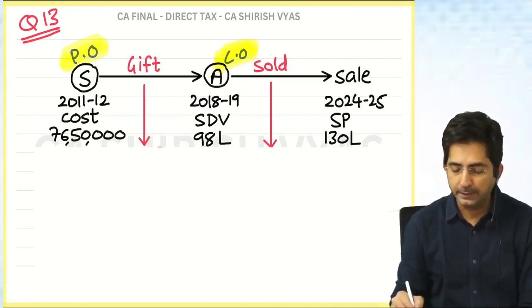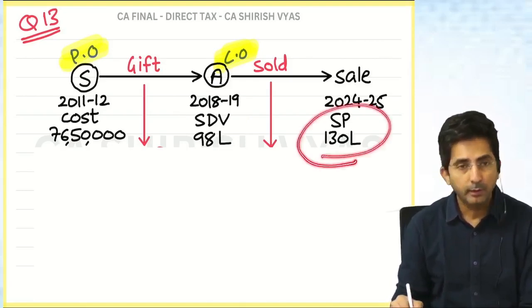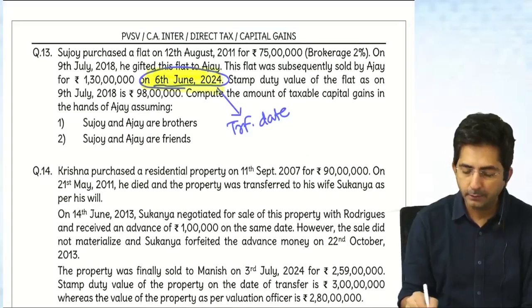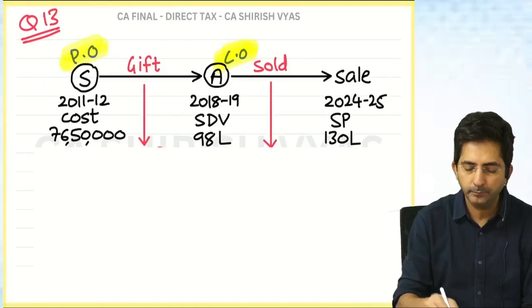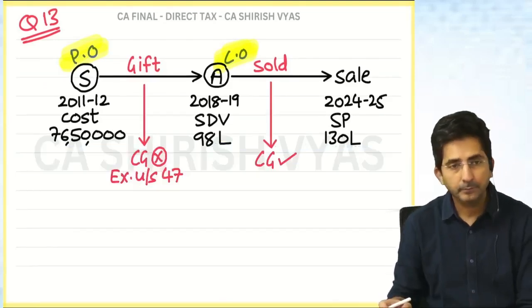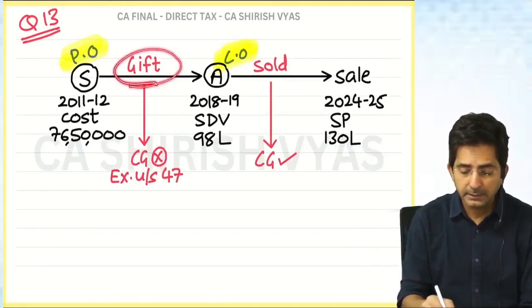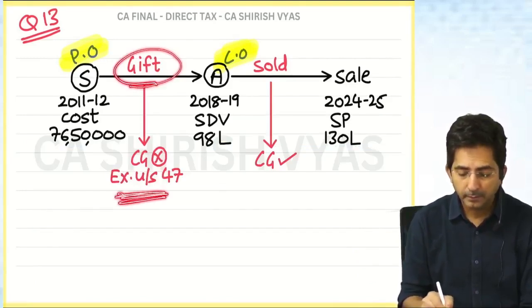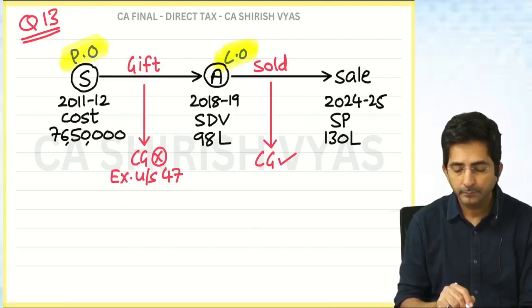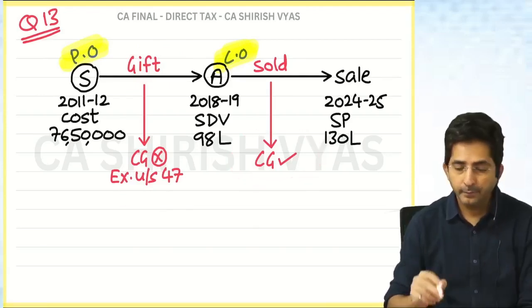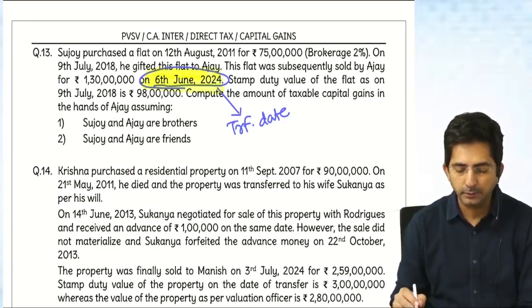And the final sale is at 1 crore 30 lakhs. Even that was given. See, check in the question, it was given 1 crore 30 lakhs. And then write like this: This transaction is exempt under 47. And then subsequent sale will be taxable. Okay, now read what is asked in the question.